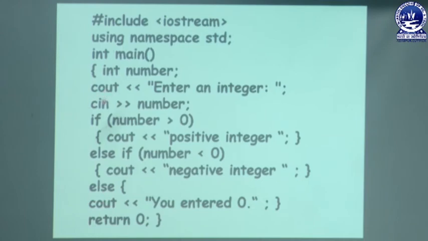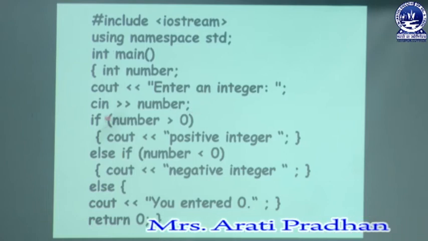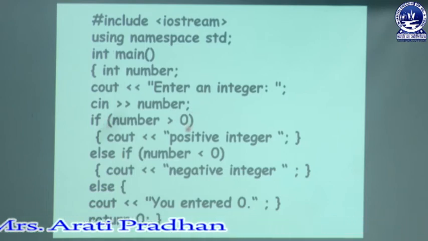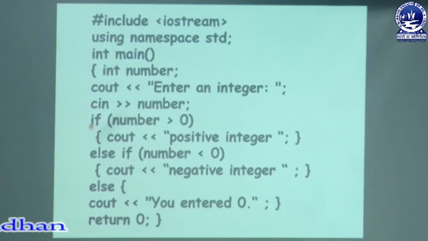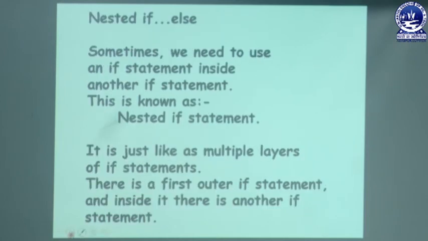Now take another example. Suppose we enter 0, enter an integer. In this case you will enter 0. If number greater than 0, no. Else if, it means that this part will be skipped. Else if number less than 0, no, this part will be skipped. In this case the else part will be executed, cout you have entered 0, and return 0.